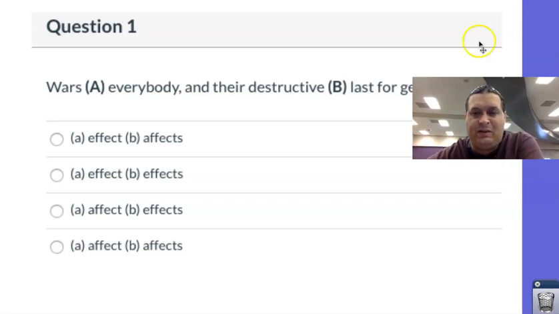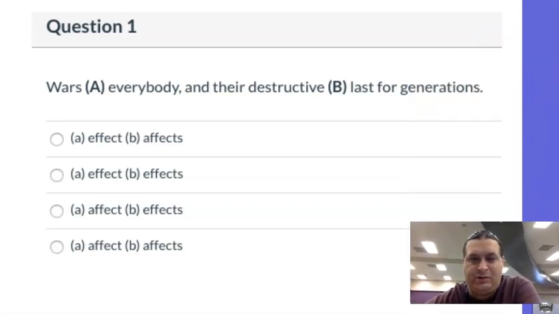All right, so let's apply this to the questions. Wars affect everybody. Their destructive effect lasts for generations. Wars, subject, affect, the action. Wars affect who? Everybody. So this is an A affect B situation, which means we're going to use AFF.